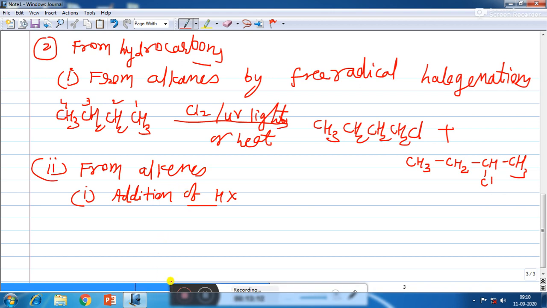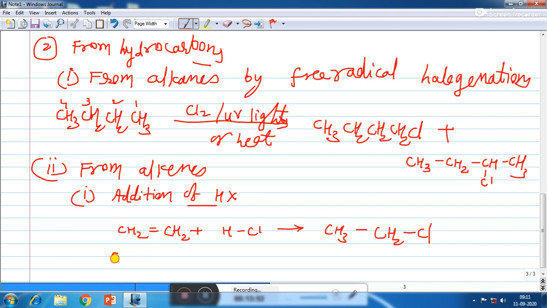So here we will see that when an alkene such as ethene is treated with hydrogen halide, suppose I take hydrogen chloride or hydrogen bromide or hydrogen iodide, then hydrogen will combine with one of the double bonded carbons and Cl will join the second double bonded carbon. So the double bond will be converted into a single bond. In this way ethene is converted into chloroethane.